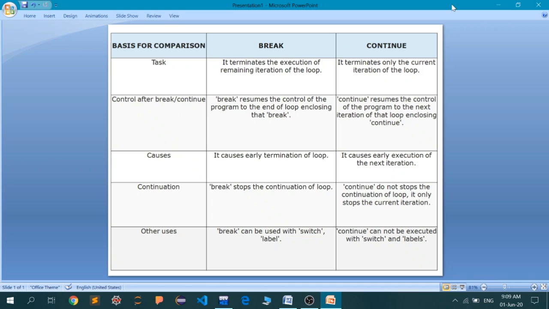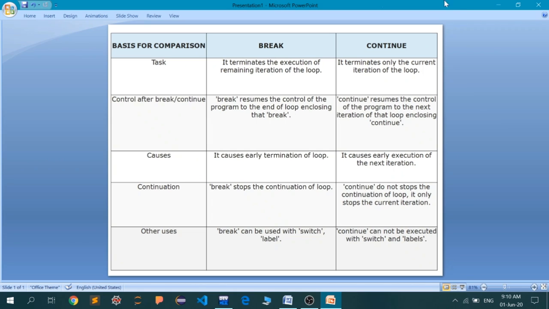For the third iteration, the continue will ask the compiler to skip the statements written below the continue inside the for loop. And after that the next iteration will start, and if the condition for the continue doesn't satisfy in the next iteration, then the loop will work normally as it should.